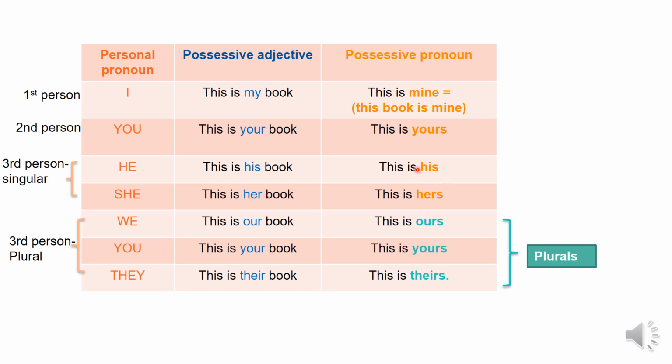His. No changes. Then we have we. This is our book. Okay? This is ours. You. This is your book. This is yours. And the last one, this is their book, this is theirs. Okay, so those that are in light blue are plurals, okay?